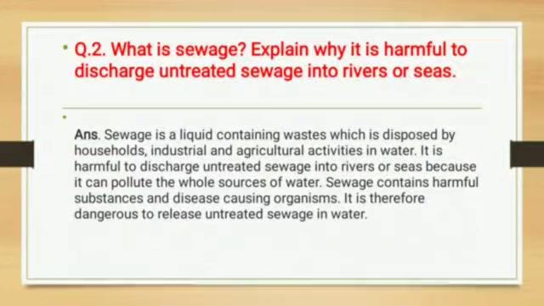Sewage contains harmful substances and disease-causing organisms. It is therefore dangerous to release untreated sewage in water, because sewage is a waste product, and when this waste is discharged into rivers and seas, what will happen? The water of rivers and seas will also be polluted. So that's why it is very harmful to discharge untreated sewage into rivers and seas.